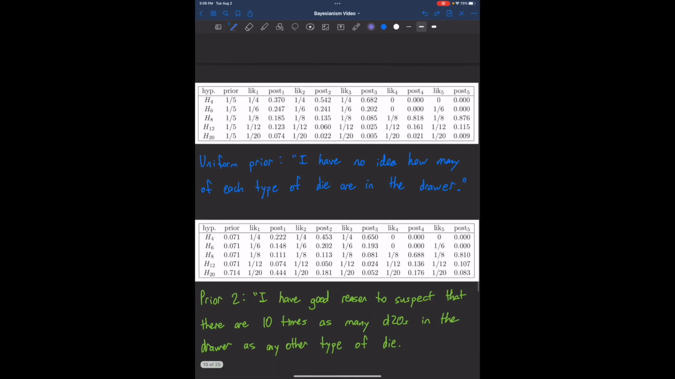What if I say, I'm going to use a different prior. I have good reason to suspect that there are 10 times as many D20s, 20-sided dice, in the drawer as any other type of die. And you can see that reflected in the priors here. Well, still in this case, the D8 is very, very likely, but the posterior probability for the 20-sided die has gone up considerably compared to when we used a uniform prior.